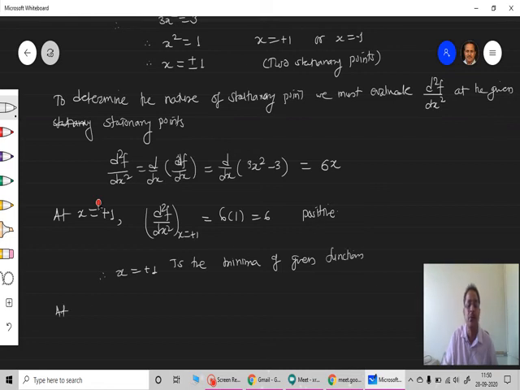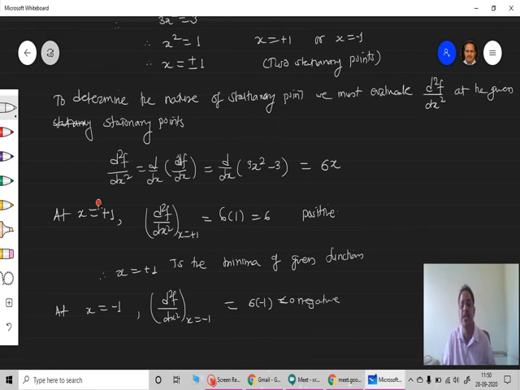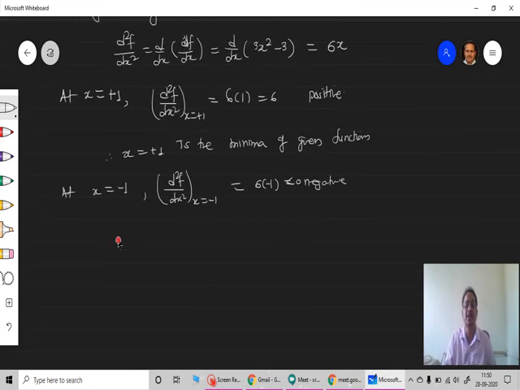And naturally at x equal to minus 1, the second stationary point, calculate d square f upon dx square at x is equal to minus 1. So again I got 6 into minus 1, this is negative, less than 0, that's why it is negative. Hence x is equal to minus 1 is the point of maxima.